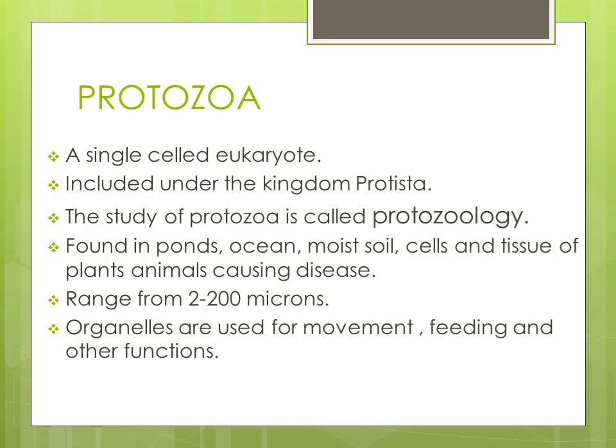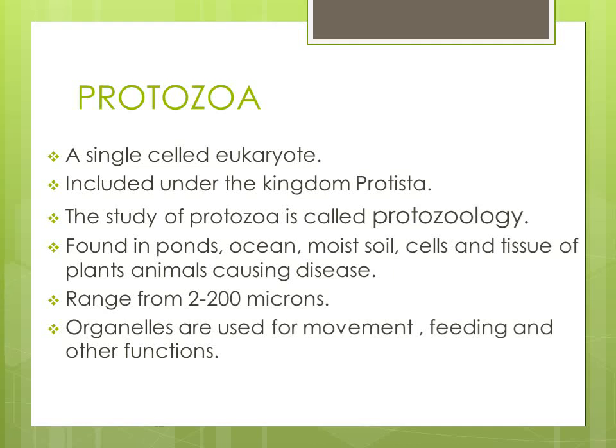So what is protozoa? Protozoa are single-celled organisms. All the protozoans are single celled and eukaryote. Eukaryote means they have membrane-bound organelles. Such organisms are called protozoans. They are included under the kingdom Protista. The study of protozoa is generally called protozoology.